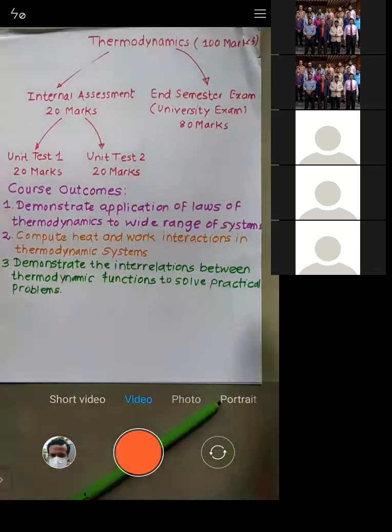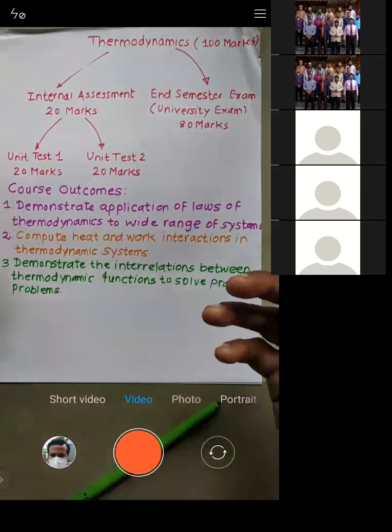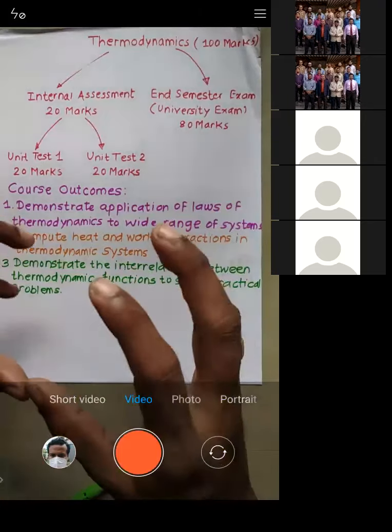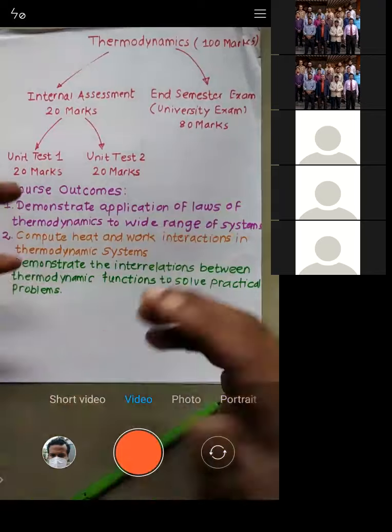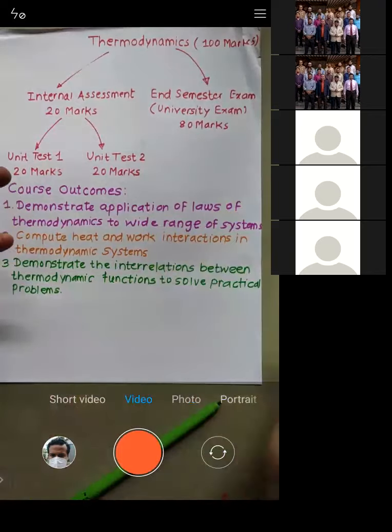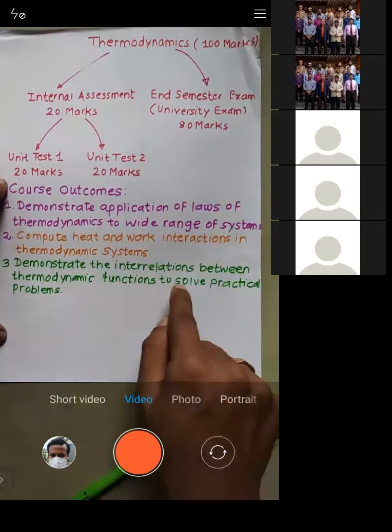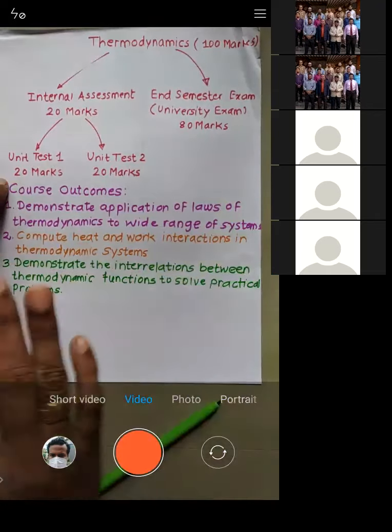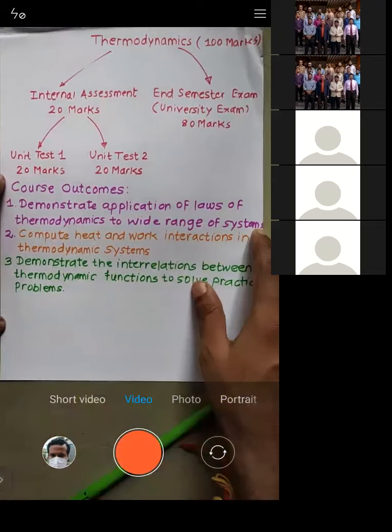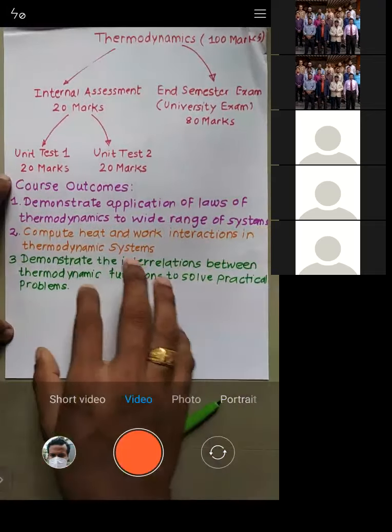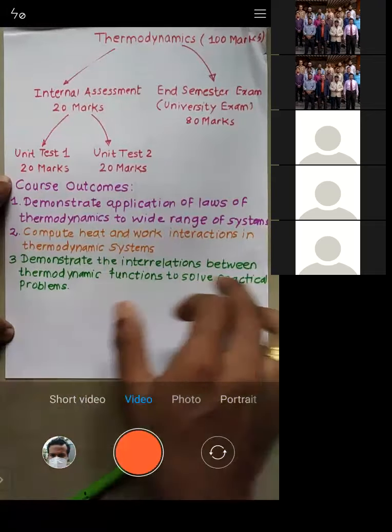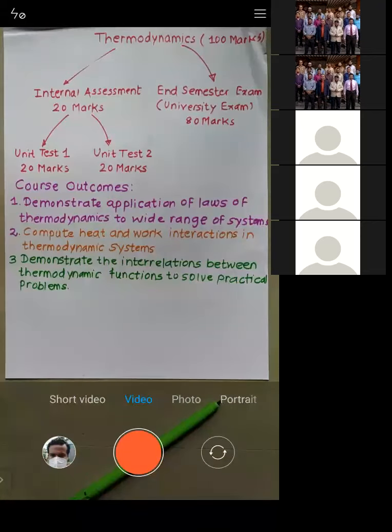Which are those functions? Like the Helmholtz function and the Gibbs function. We are interested to demonstrate the relationship between the various functions. And what is the purpose of establishing the relationship? The purpose is that we are interested to solve practical problems. We are not only concerned with theoretical knowledge. We need to implement it for solving practical problems. So this is what is expected from the third outcome.